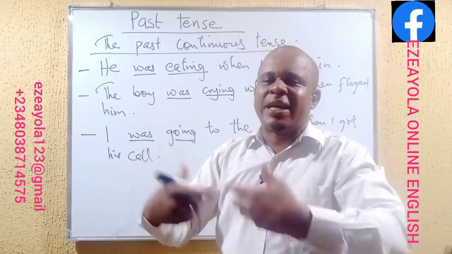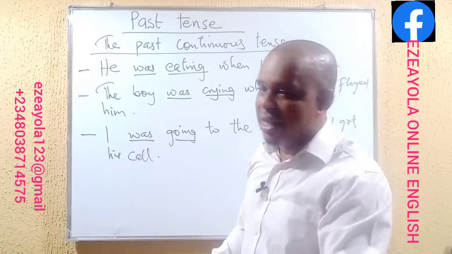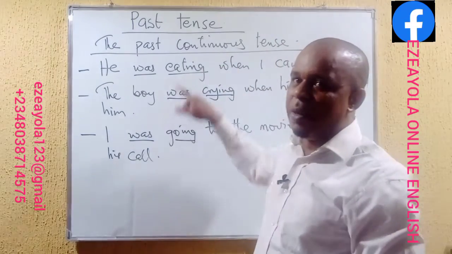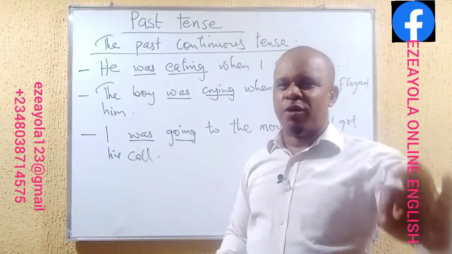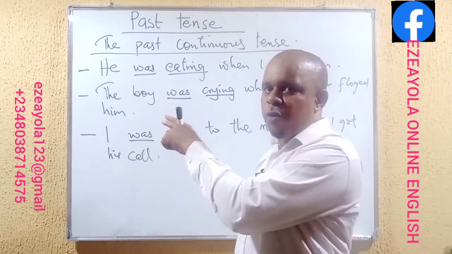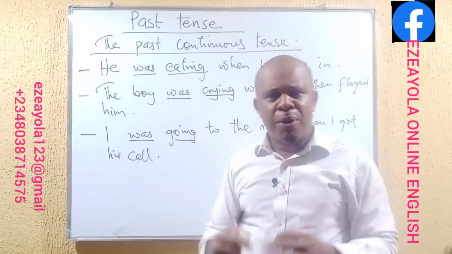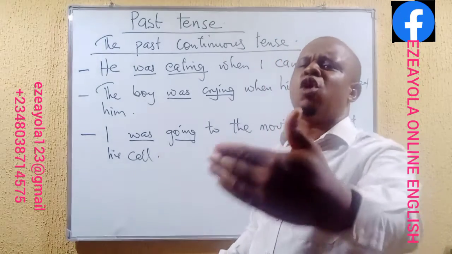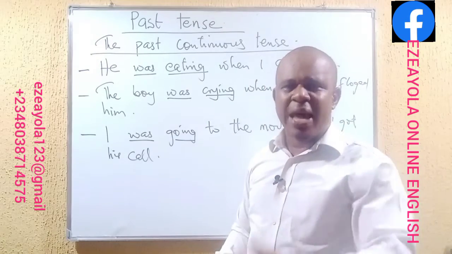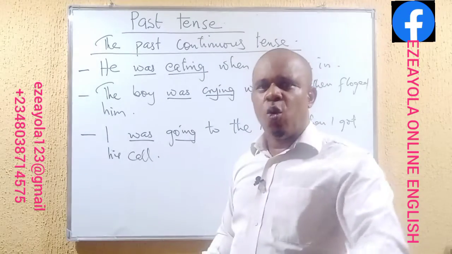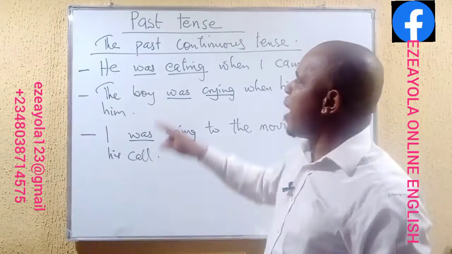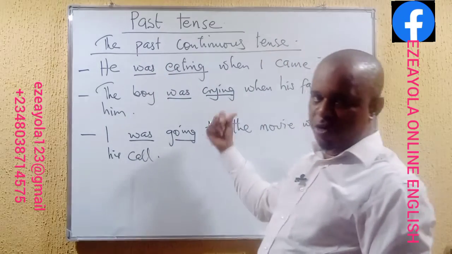He was actually carrying out the activity. That is why it has to be in the progressive. The verb here should be in the progressive, because although it has happened, when I came in to see the action, I discovered that the action was in progress.